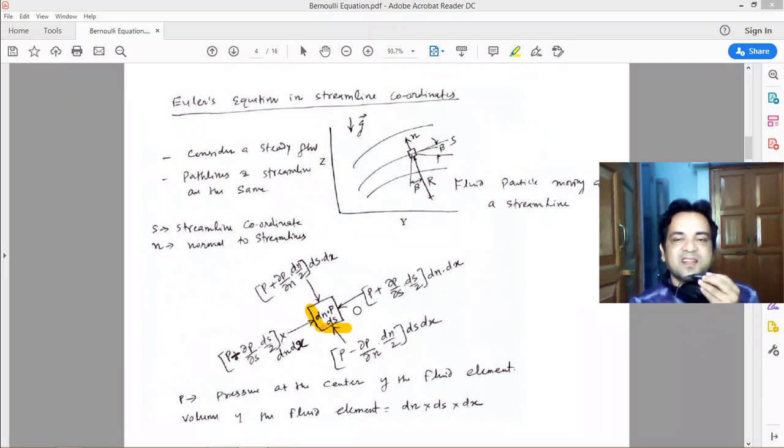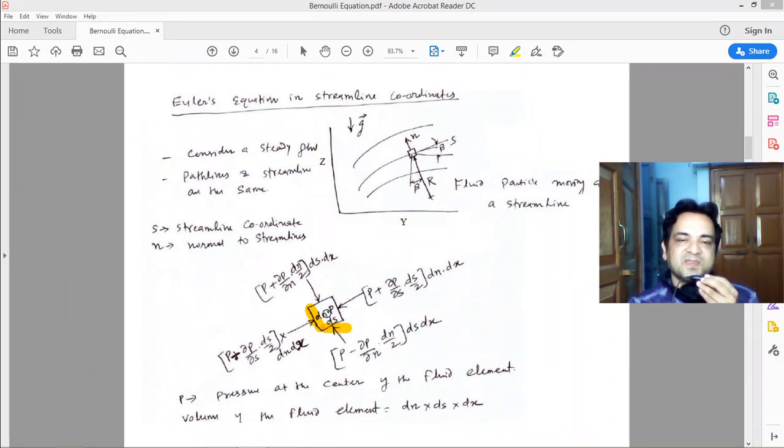Similarly on the right face, you are moving in the positive direction, so it will be plus. Again this is the Taylor series expansion, neglecting the higher order terms, because ds and dn are very small. The higher order terms, the square of ds, the square of dn, the cube of ds, the cube of dn, will be very small, so we neglect them.